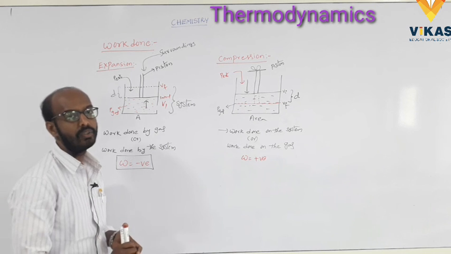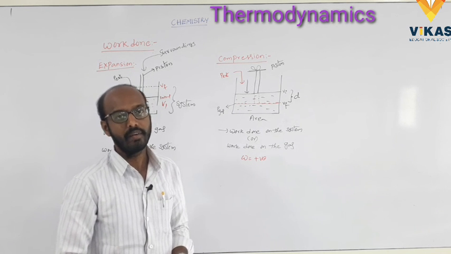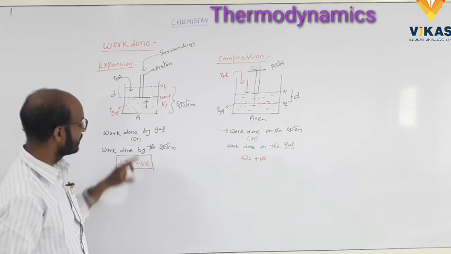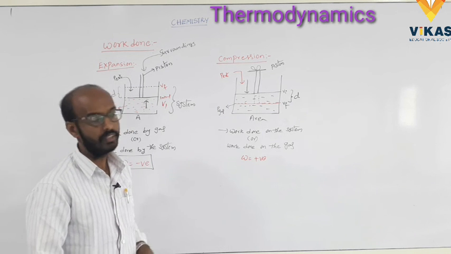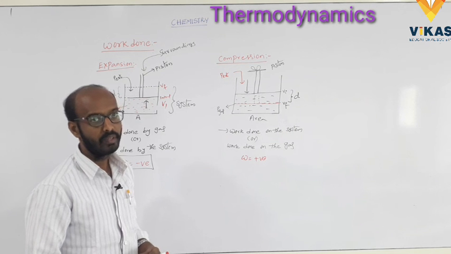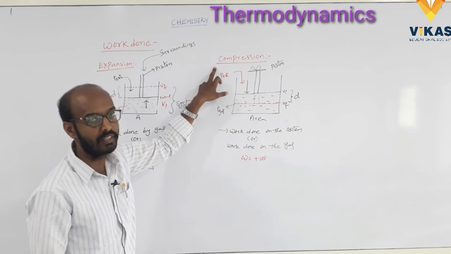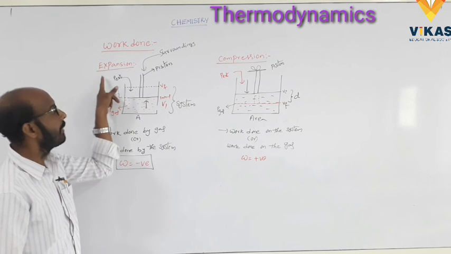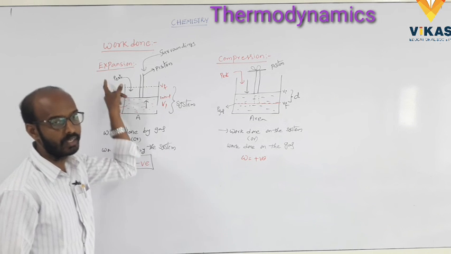Tomorrow I will continue with reversible and irreversible processes of work done. Clear? Take another look: expansion is negative and compression is positive. These two points are very important, the two sign conventions of work done. Work done is positive in compression of the cylinder, and work done is negative in expansion of the cylinder. Clear? Okay, thank you.